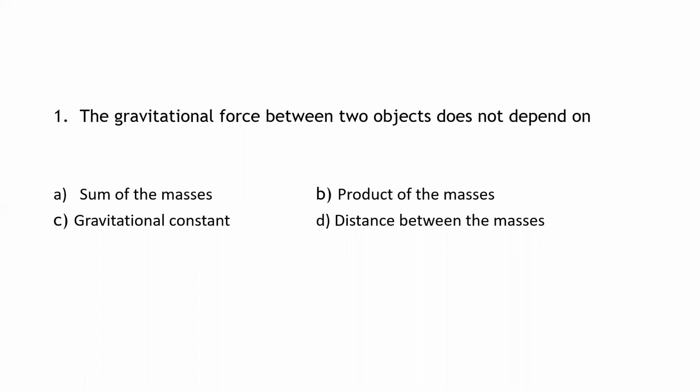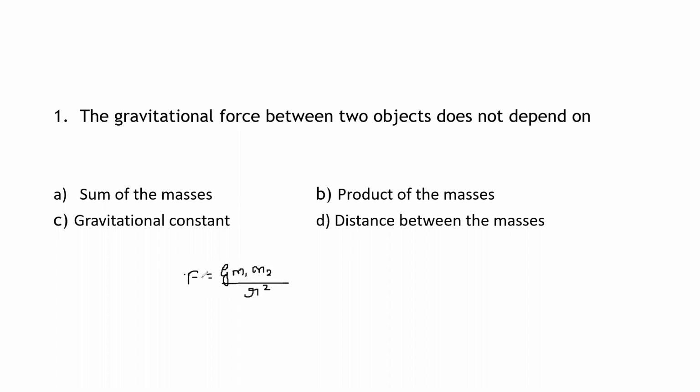The question is based on the universal gravitational law. So what is our universal gravitational law? Based on the formula, we can understand the answer. So it is very simple. If you know the universal gravitational law expression, directly you can write the answer. So the equation is F is equal to G into M1 into M2 divided by R square.